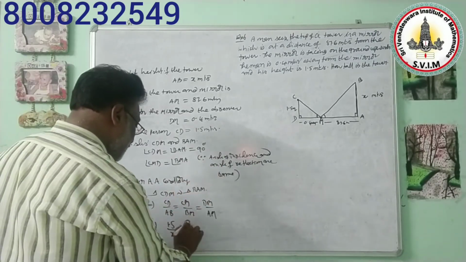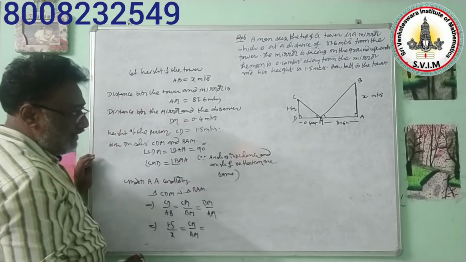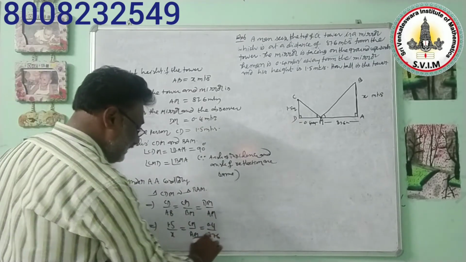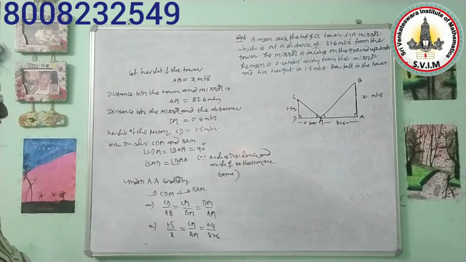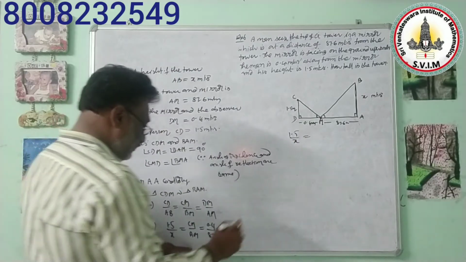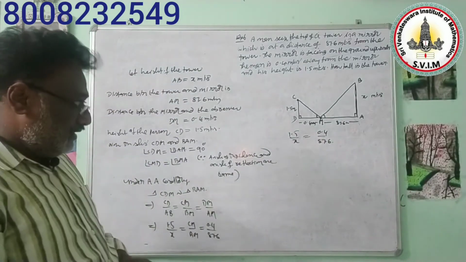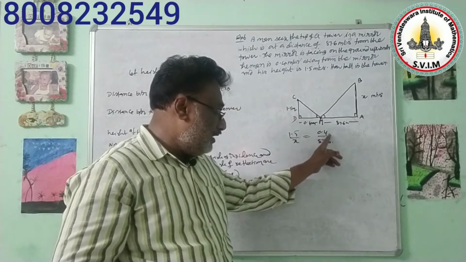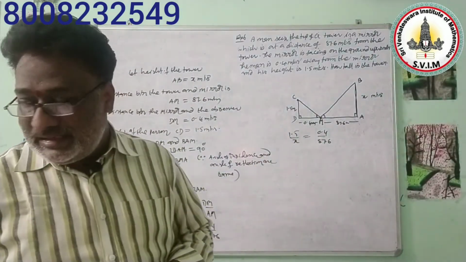CM has no information about its measure, and BM we can write as equal to DM. DM measure is 0.4 by AM measure, which is 87.6. So by taking this ratio we can get the information of X. Now listen to me, 1.5 by X is equal to 0.4 by 87.6. Here this is a fraction. In this fraction both numerator and denominator have an equal number of digits after the decimal point.